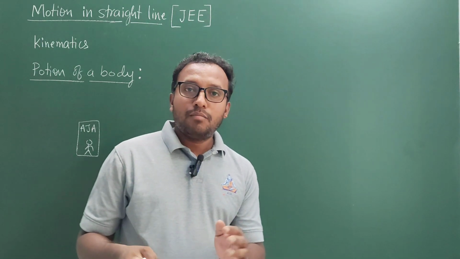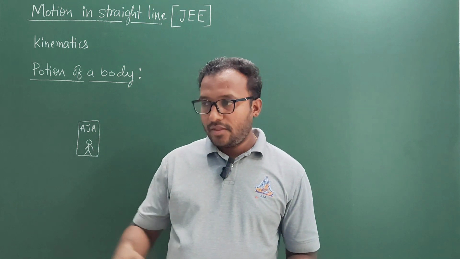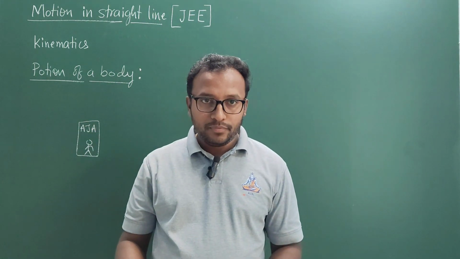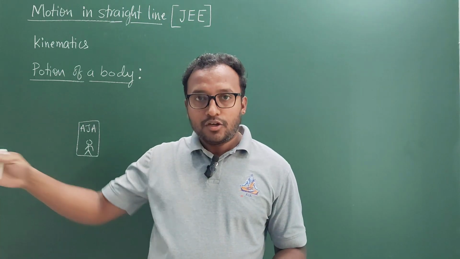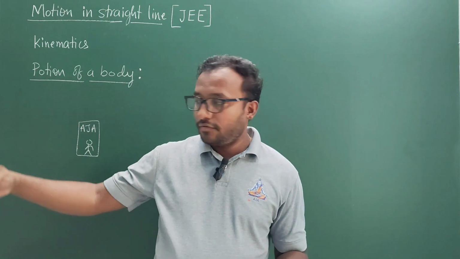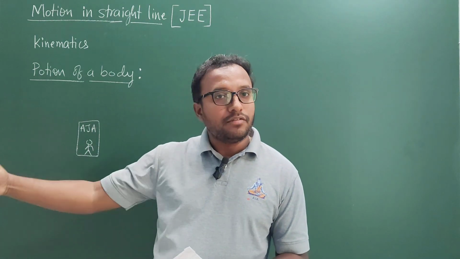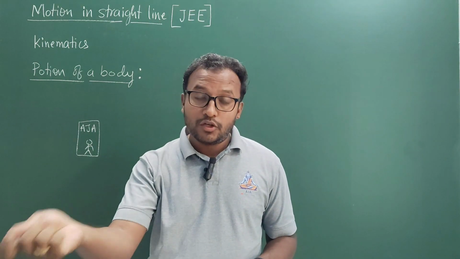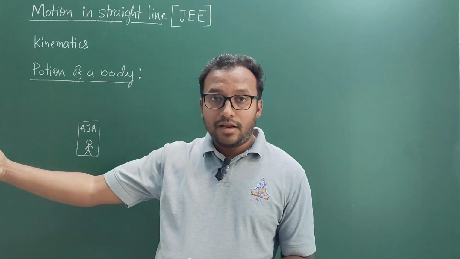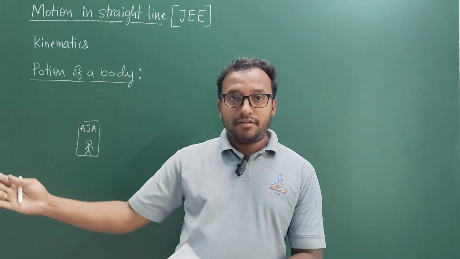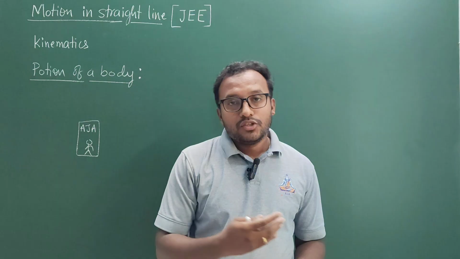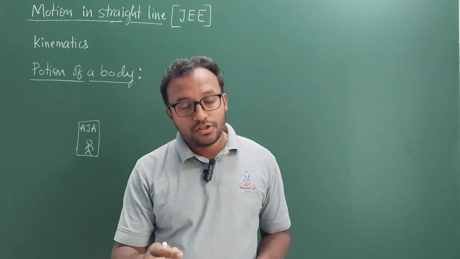Now I can consider one more reference point. Say for example, there is a door for this classroom. I am in this room, towards the left, at a distance of some 10 feet from the main door. So my position is now changed to 10 feet because we are changing the reference point. The reference point is now the door, not the green board. So this is how to specify the position of a body.